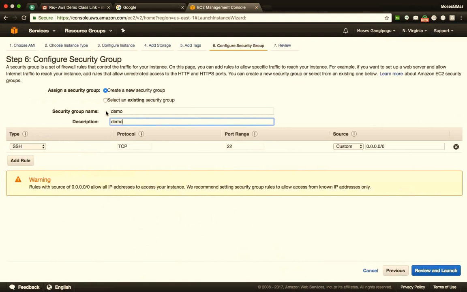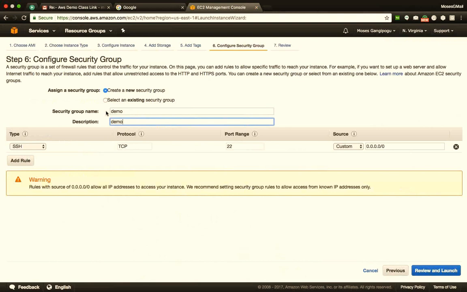This is the screen where I have to select my SSH key. As of right now, I already have a key that I have created, that is Moses. Let's say in your case, you will not have any key. So you will just say create a new key pair, give the key pair a name, for an example demo, and download it. This will be your private key, and using this private key you can SSH inside it. In my case, I already have a key pair which I have downloaded. So I'll just say choose an existing one and select my Moses key pair. I'll acknowledge that I have it and I'll say launch instance.